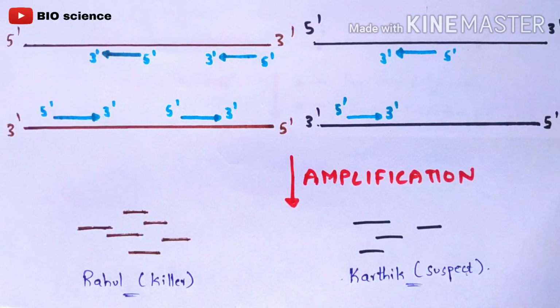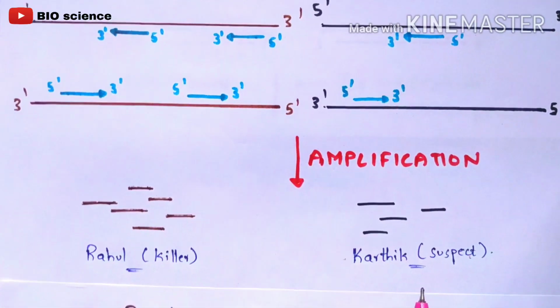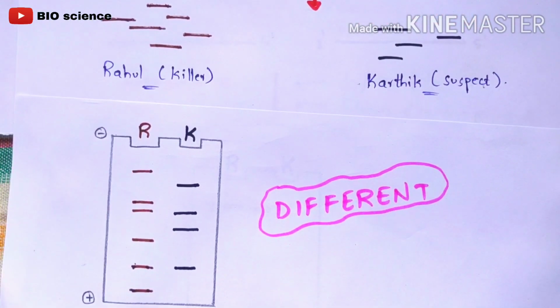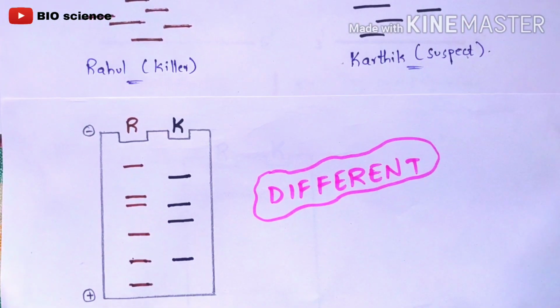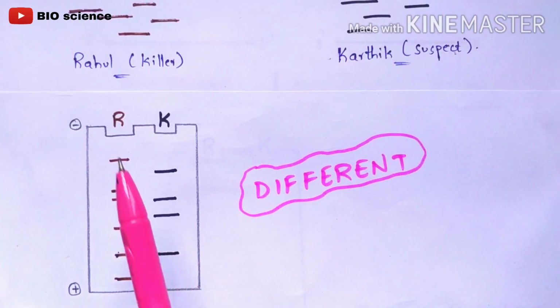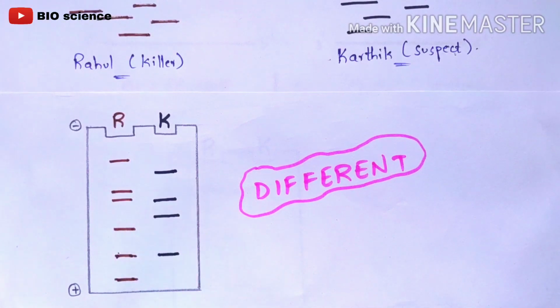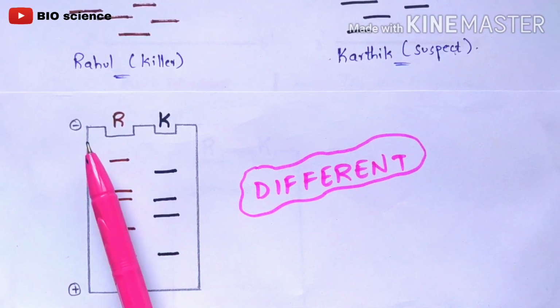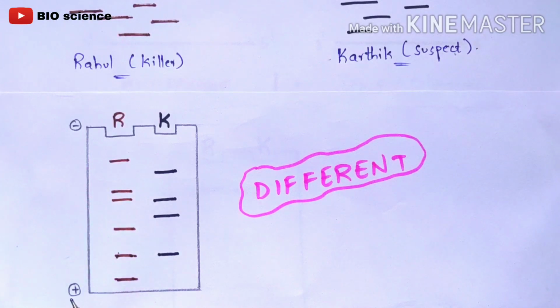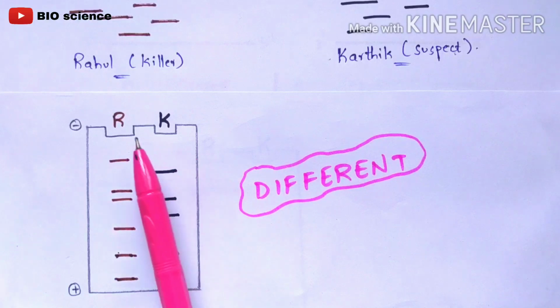And now these are the strands which have been obtained. Now we are going to perform the agarose gel electrophoresis technique. In this technique, you are going to take the agarose gel. This is the agarose gel, right? Here this will be your negative electrode and this will be your positive electrode, and now we are going to supply the electricity.